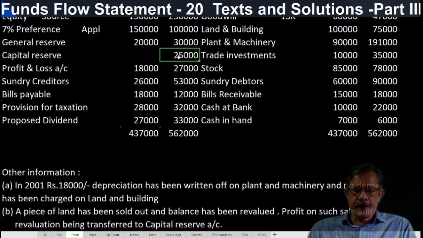So we need to prepare the land and buildings account. This land and buildings has been sold out, and there is a profit on revaluation also, and profit on sale also. So we need to prepare the land and buildings account and see.